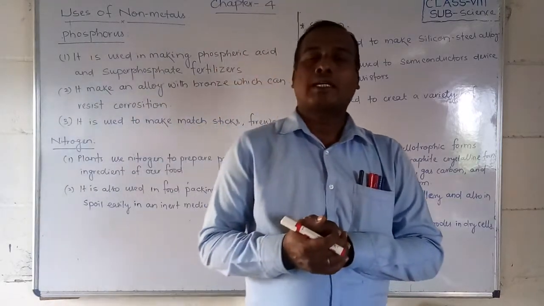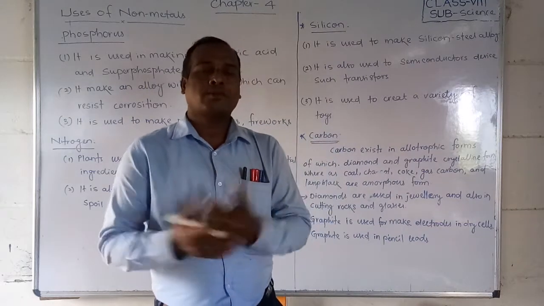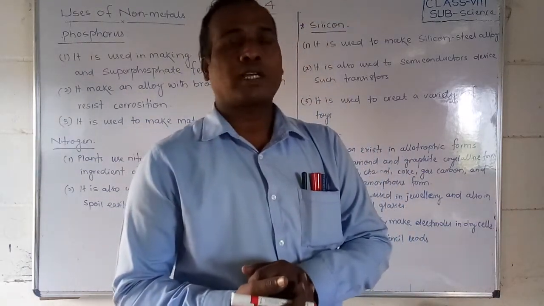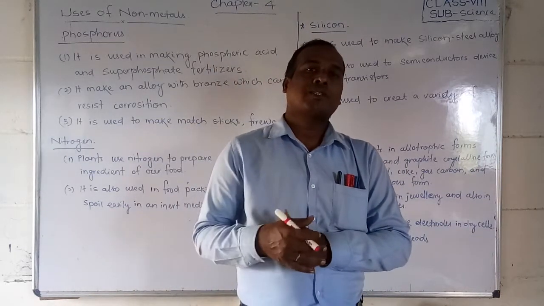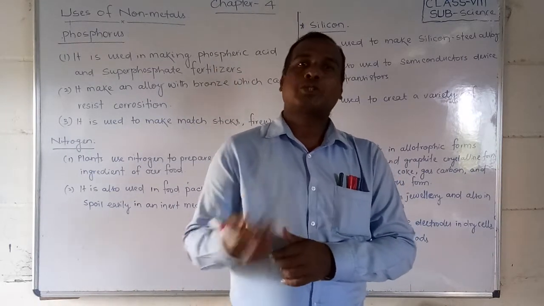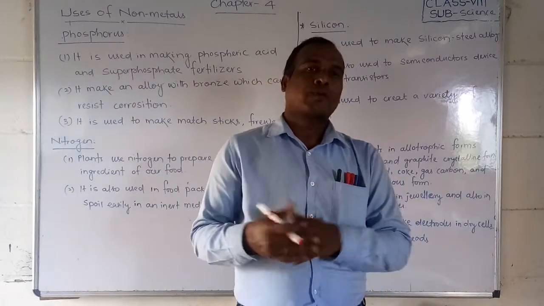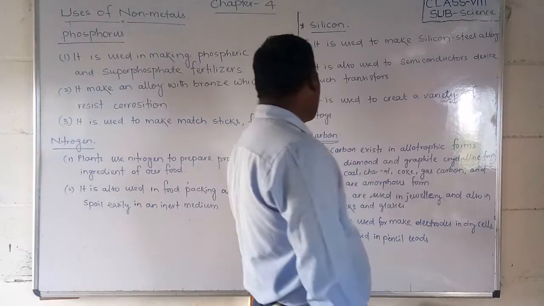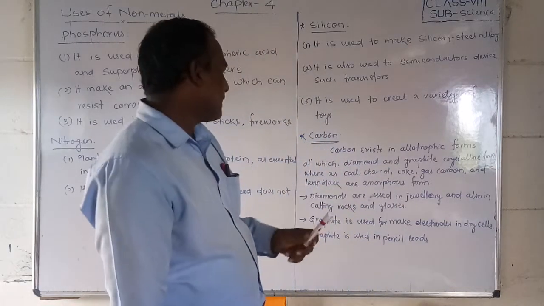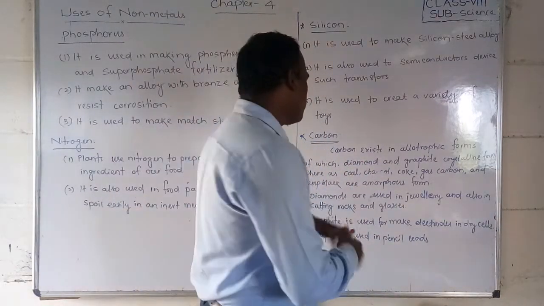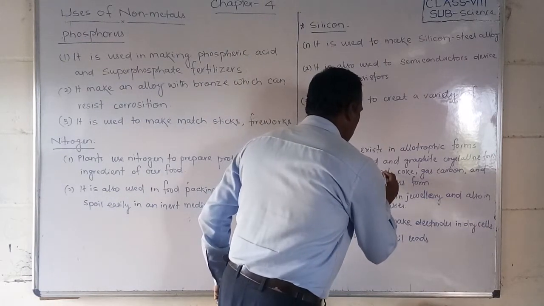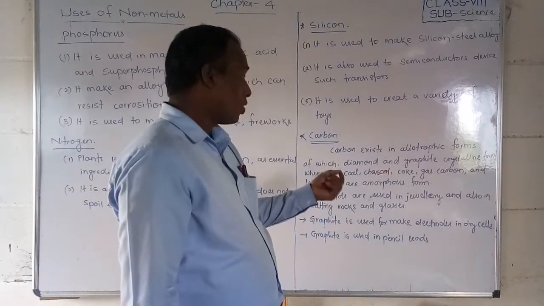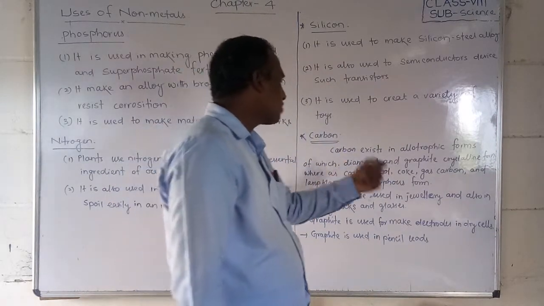Do you believe? Yes, because whenever anybody dies, the bones become fossil fuels. Animal fossil fuels also, you should say, because of the presence of carbon in the bones, tissues and all that. Okay, we will see why carbon is essential. Carbon exists in allotropic forms, in which diamond and graphite are crystalline forms, whereas coal, charcoal, coke, gas carbon and lamp black are amorphous.